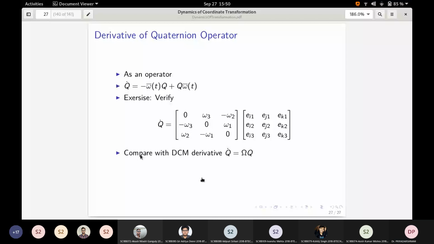And then how do you verify whether the operator is linear or not, the derivative operator? Any questions? No, sir. Yeah, so that's it. Okay, the quaternion part is over.